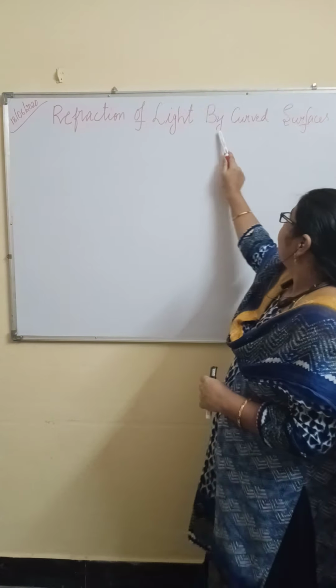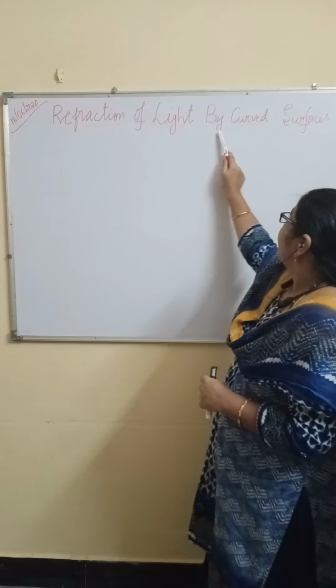Refractive index symbol is N. Velocity of light in vacuum is C. For a medium it is V. N is equal to C by V. Both are velocity of light only, so the units, this is meter per second, this is also meter per second. Both will get cancelled.